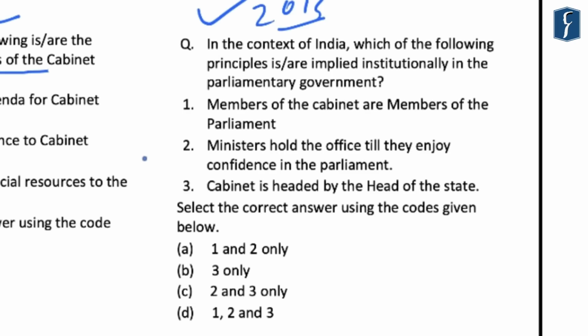And in solving this question that was asked in 2013, again you should identify the incorrect statement in all these three statements. So if you read this third statement, that is Cabinet is headed by the head of state, it is an incorrect statement because the Cabinet is headed by the Prime Minister of India. And by this you can easily eliminate the options B, C and D. And with this, the correct answer that comes out is A, that is 1 and 2 only.